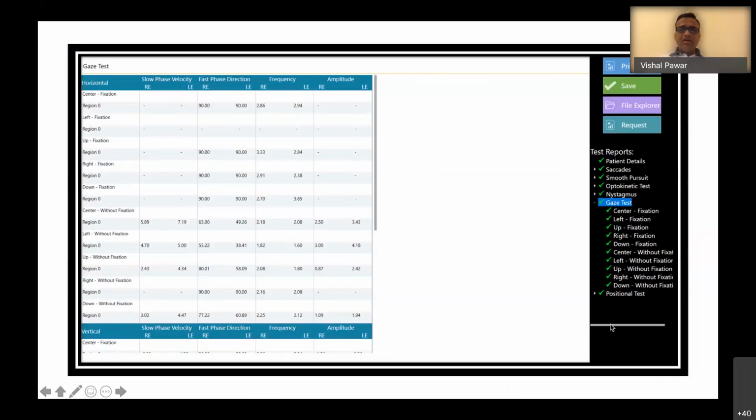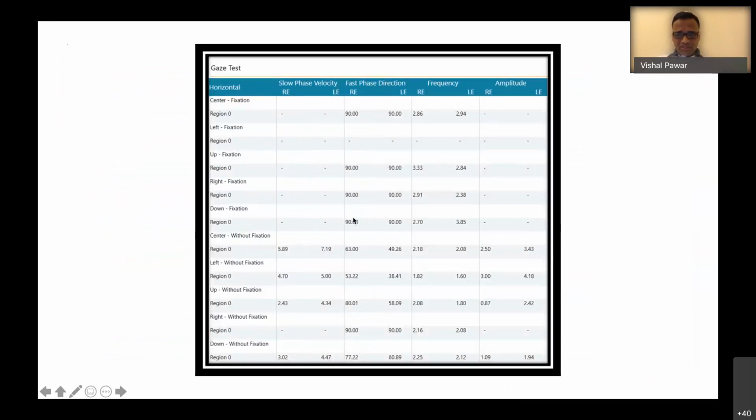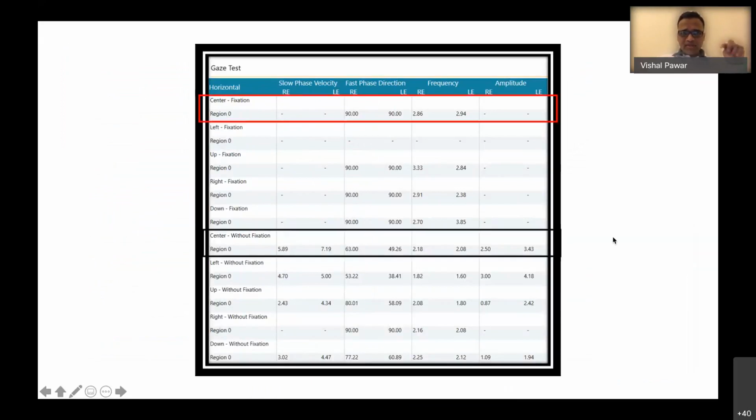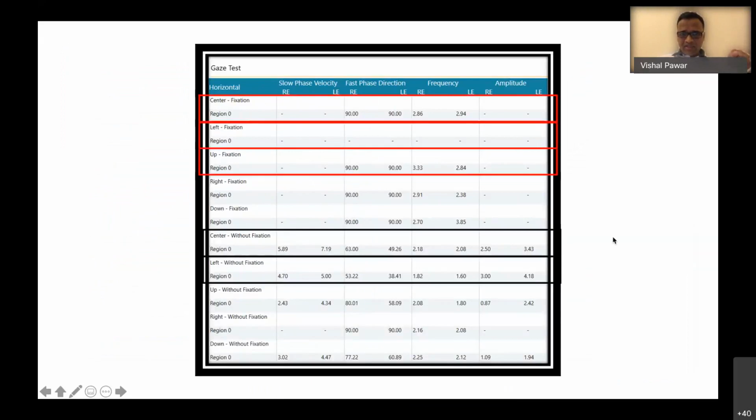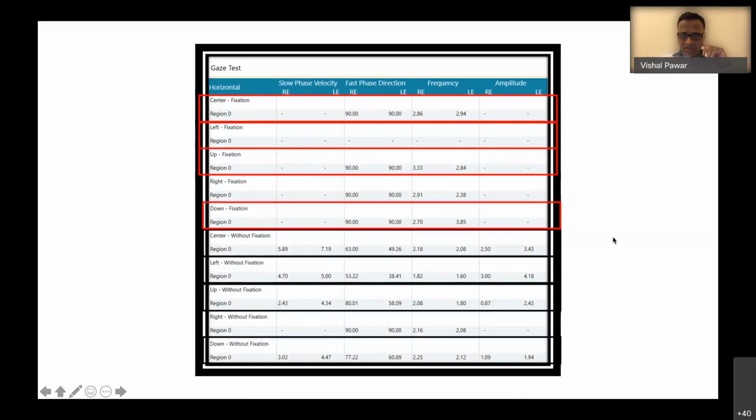Okay. So coming back to the findings of gaze testing in this particular patient, let us check whether the patient's gaze testing findings were following Alexander's law. So there was no nystagmus in the center gaze with fixation, but without fixation, the patient had left beating nystagmus. Again, there was left beating on left gaze, left beating in up gaze, left beating in down gaze.